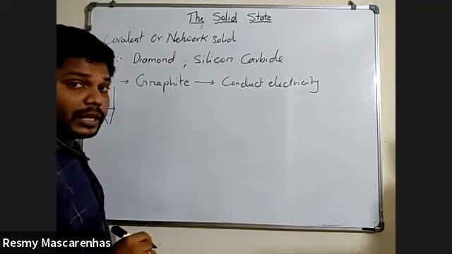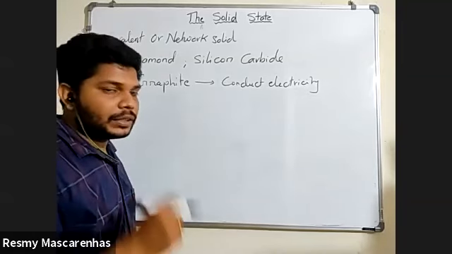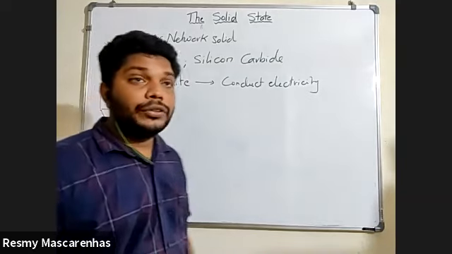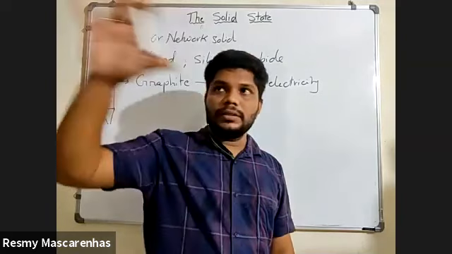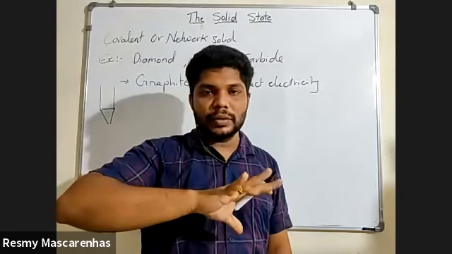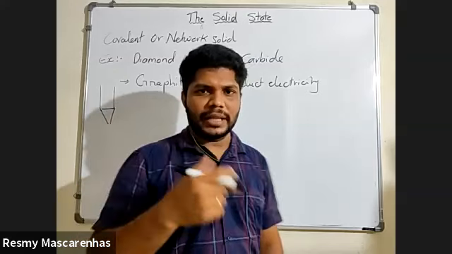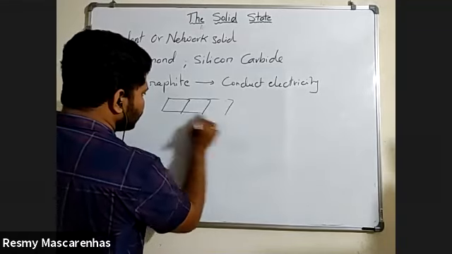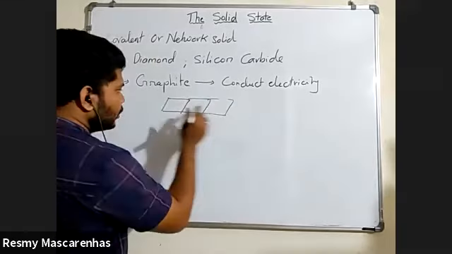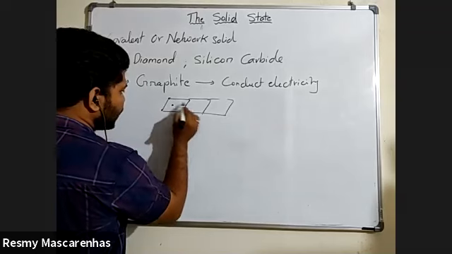Yes or no? This is your graphite, right? Yes, sir. Now, how does the graphite structure look? Just think of a spider web. How is the spider web? It is only two-dimensional, yes or no? If you look at it, because it's very thin, x and y axis, two-dimensional you can say. So like this also, just think of it like a spider web. Here this carbon is there, this carbon like this.